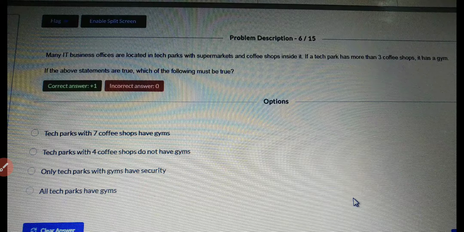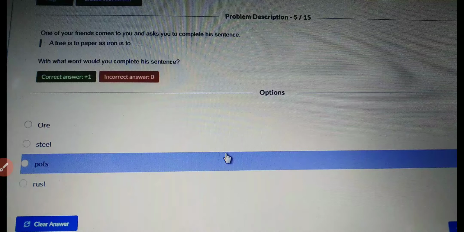So next question. One of your friends comes to you and asks you to complete his sentence. A tree is to paper as iron is to scissors. So that is